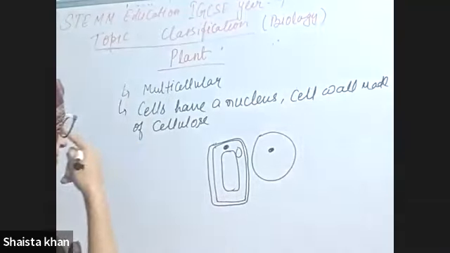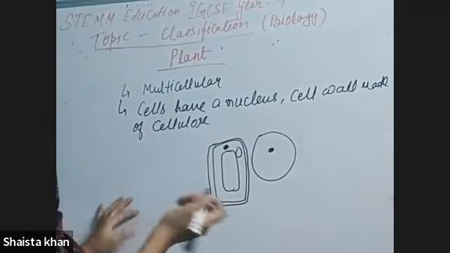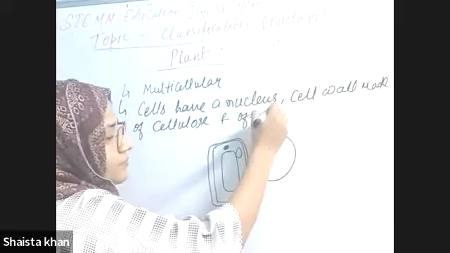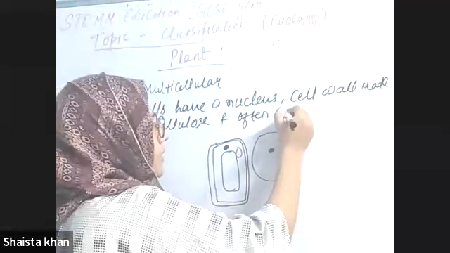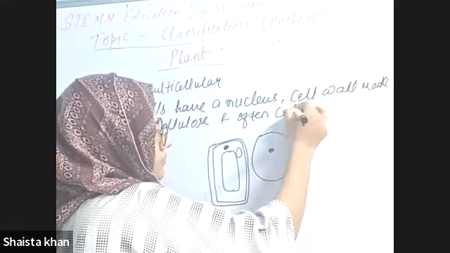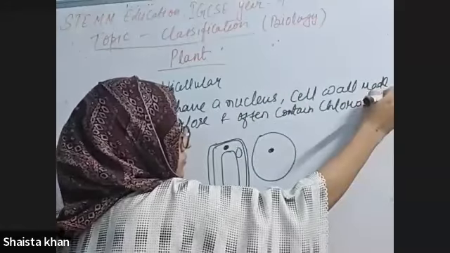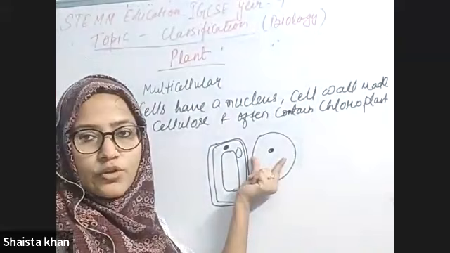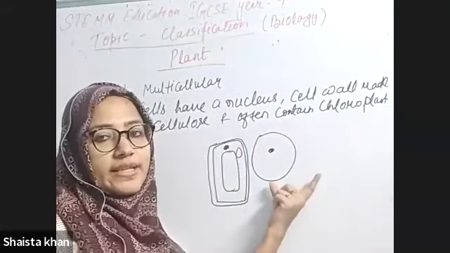Fine. Cell wall made of cellulose, and mostly they contain chloroplast. But an animal cell doesn't contain chloroplast, or a cell wall to protect itself.